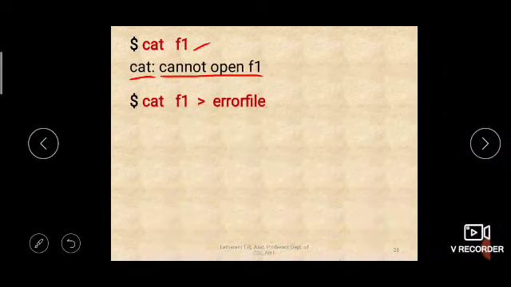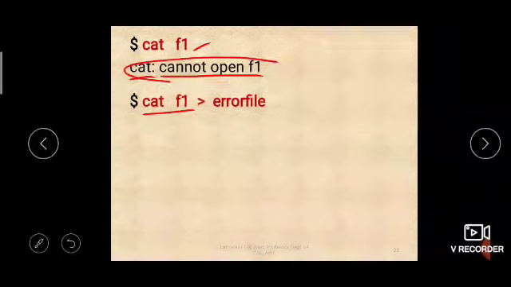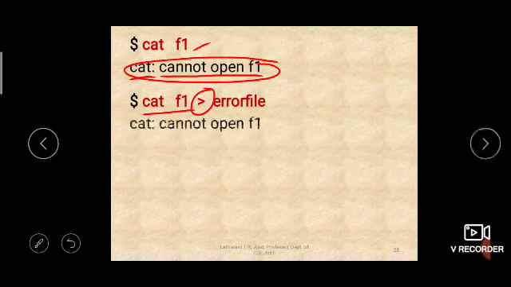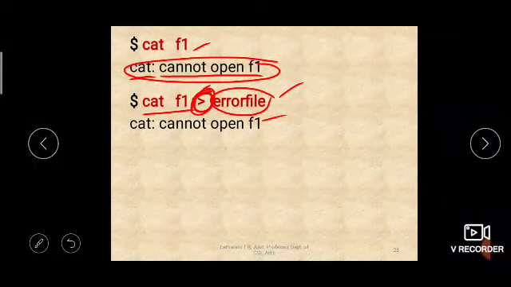But if you say cat F1 and you want to redirect this error message using the redirection symbol, it will not be redirected to error file, because this by default represents the standard output, which is connected to the display screen itself, so it will display here only. So it will not be redirected to a file called error file.